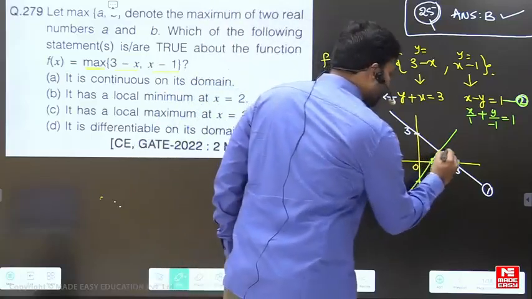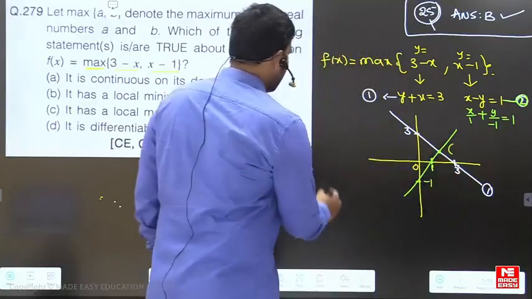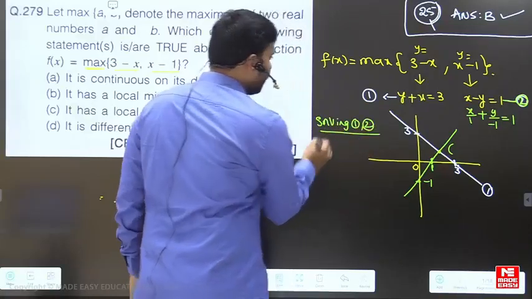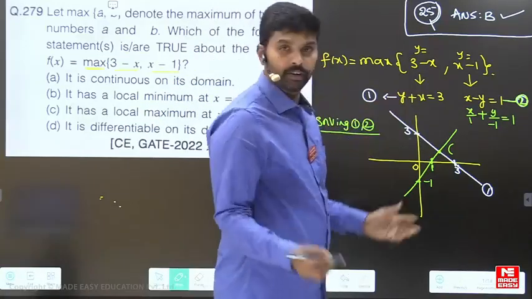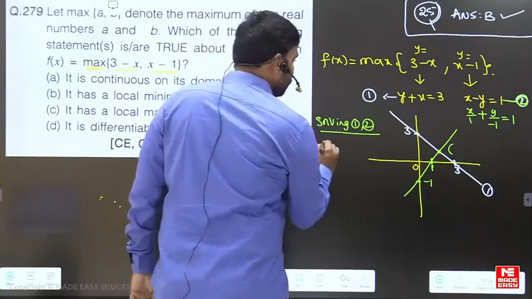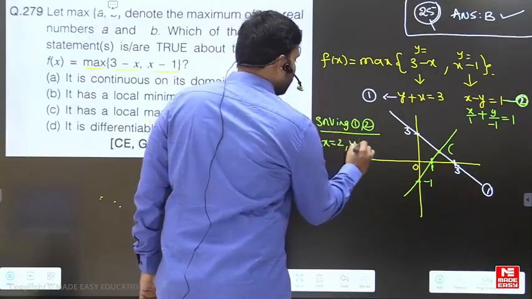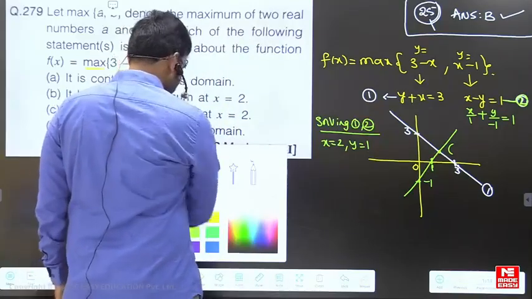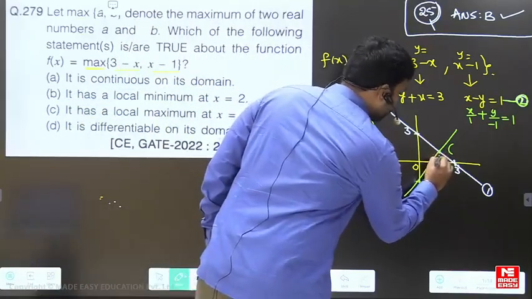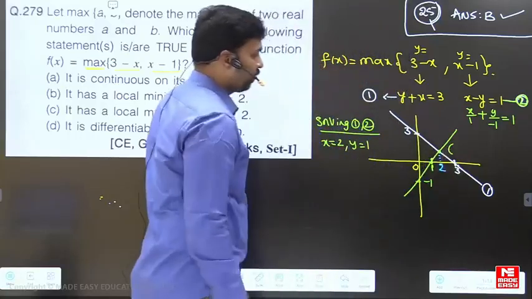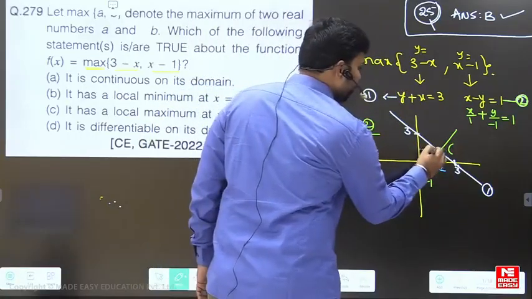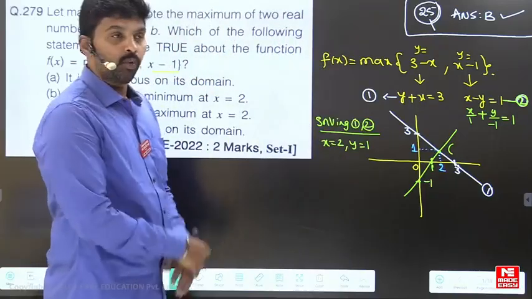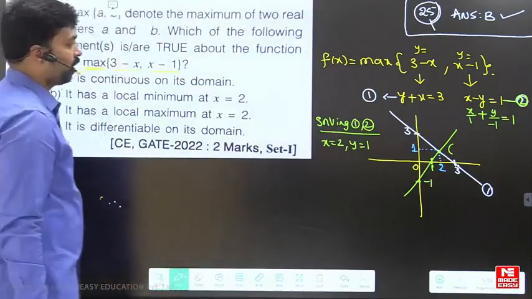So what is this point of intersection? Let us solve this. Solving 1 and 2, what do you get? 2 comma 1? Absolutely, 2 comma 1. So x is equal to 2, y is equal to 1. So this point of intersection is 2, and this is 1. Okay, my dear students, so what is the maximum of these two functions?